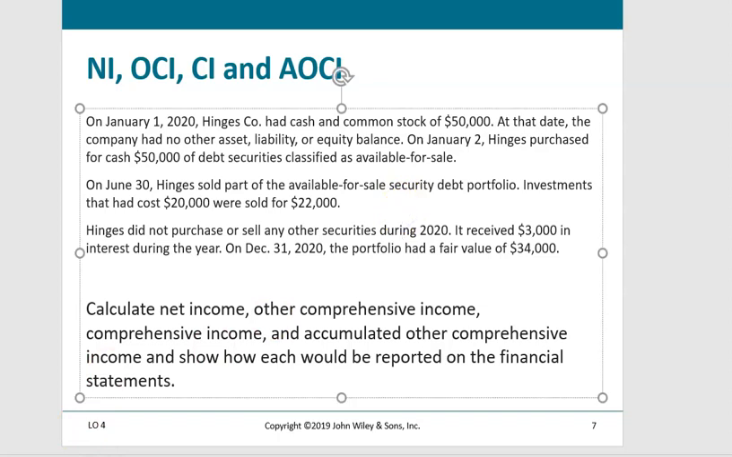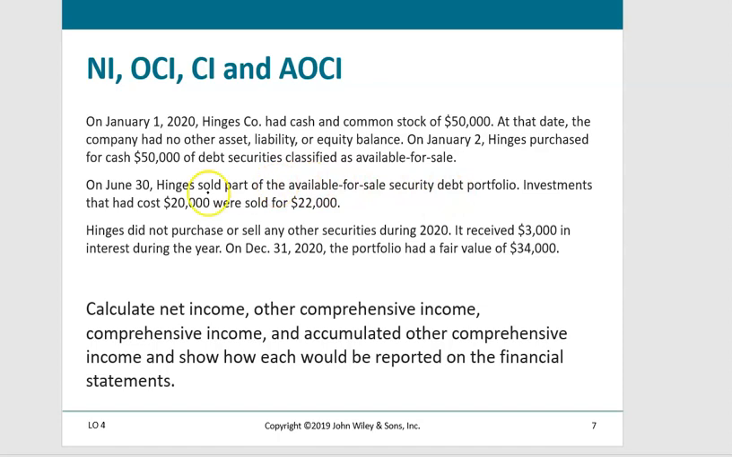Start by taking a look at what we know here. We see the first thing is that the investments that had cost $20,000 were sold for $22,000. That increase in price above cost upon sale, this difference of $2,000, is what we would refer to as a realized gain. And realized gains always go directly to net income.